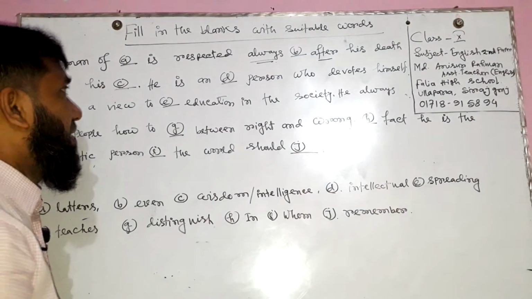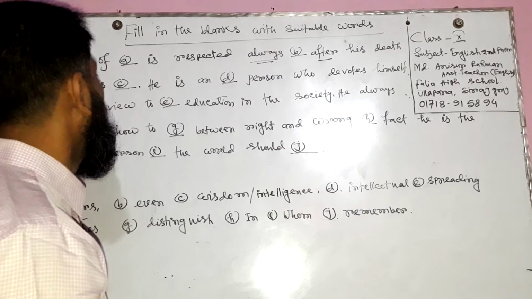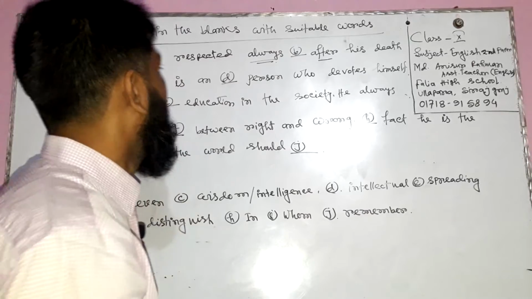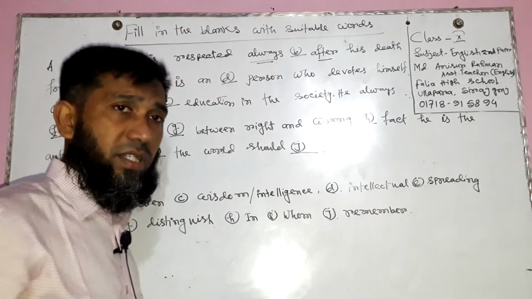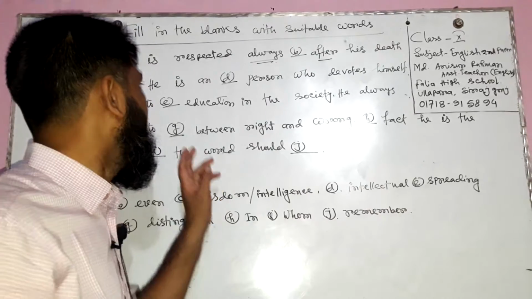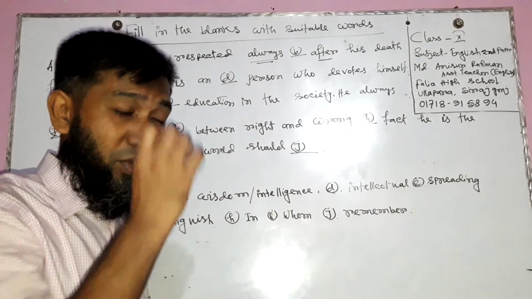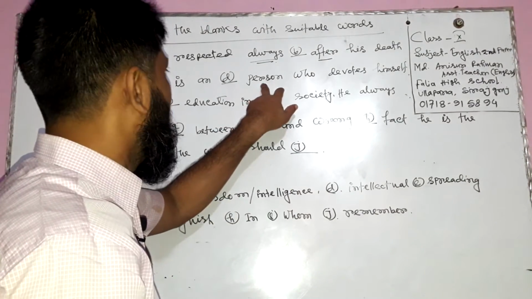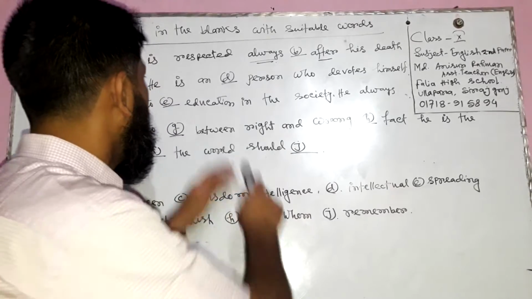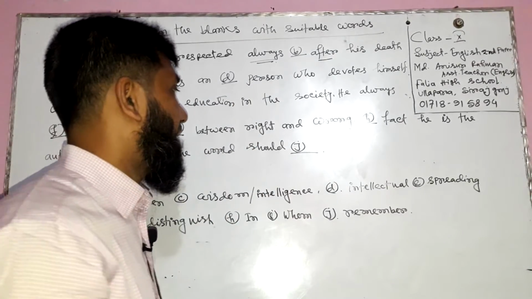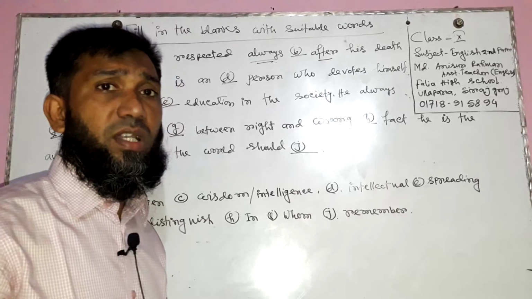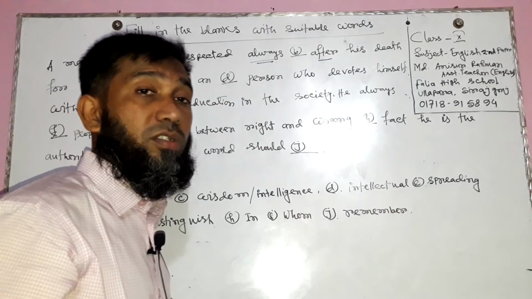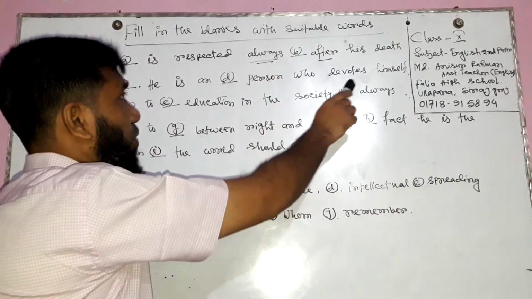He is an dash person who devotes himself with a view to dash education. He is an intellectual. Here, an is an article also, but we consider an as an adjective. Before the blank there is an adjective, and after it is person, a noun. So in this position we need to insert an adjective. Here is intellectual, and intellectual is an adjective. An intellectual person who devotes himself